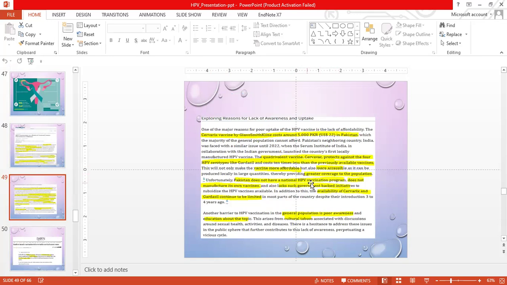Pakistan doesn't have a national HPV vaccination program yet, and it doesn't manufacture its own vaccine. There's also a lack of support from the government, making the availability of Cervarix and Gardasil limited. Also, the general population of Pakistan is very poorly aware and educated about this topic, and it is also a cultural taboo to discuss this topic.